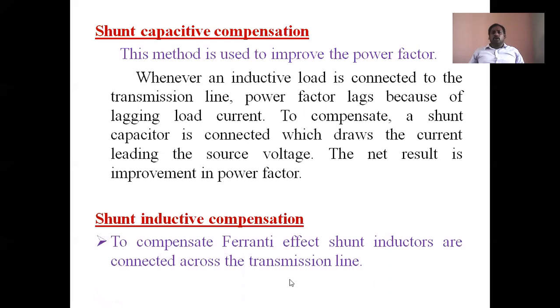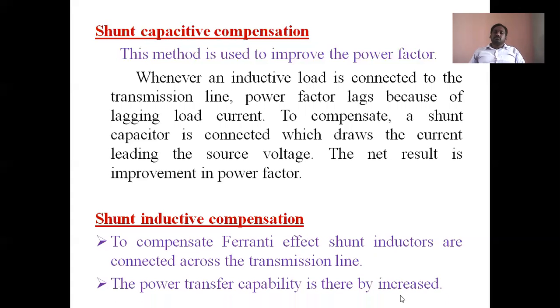And by using shunt inductive compensation, to compensate the Ferranti effect, shunt inductors are connected across the transmission line. How? The Ferranti effect is due to the charging current. When inductors are connected, the inductors absorb the capacitor's charging current, producing lagging currents in the opposite direction. That's why charging currents are nullified. That's why the Ferranti effect is eliminated. So due to this, what happened? The power transfer capability also increases. That's why mainly the need of shunt compensation is to improve the power factor and to nullify the Ferranti effect.